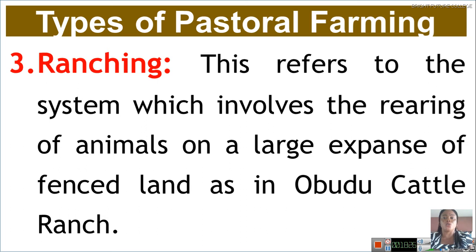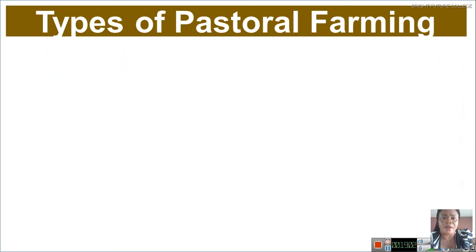This refers to the system which involves the rearing of animals on a large expanse of fenced land, as in Obudu cattle ranch. Let's look at advantages of ranching.